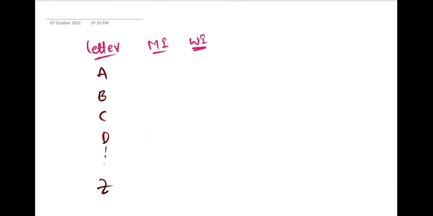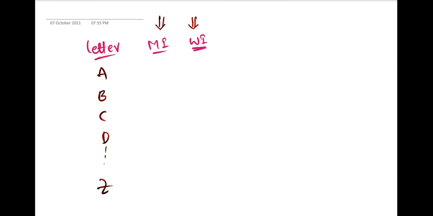Do I need to send it in the group? In the group you need to send, yes. And not only writing these mirror images and water images, you have to send your final conclusions also. Some letters and their mirror images are the same. What are those letters? Letters and water images are the same. What are those letters? As well as only mirror images and water images being the same. What are those letters?